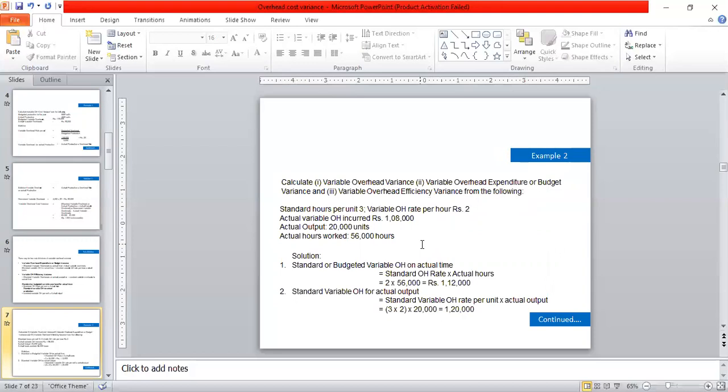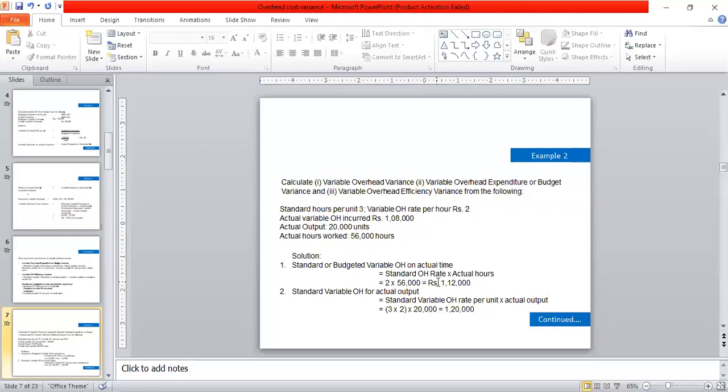Standard hours per unit 3, variable overhead rate per hour rupees 2, actual variable overhead incurred 1,08,000, actual output 20,000 units, actual hours worked 56,000 hours. For solving, first we solve the standard or budgeted variable overhead on actual time.